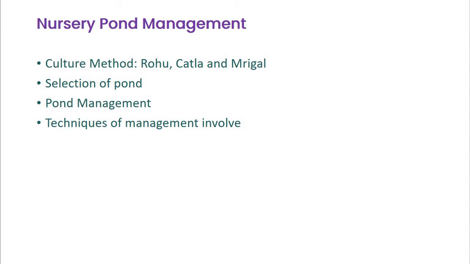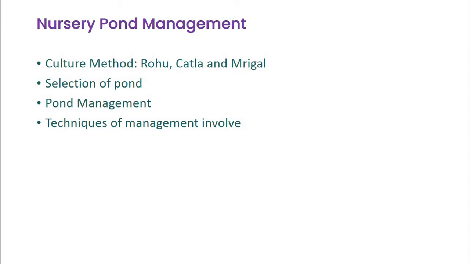However, the percentage of rohu, even within the six species combination, is retained at 35 to 40%, similar to that in the three species polyculture system. This is what nursery pond management is about.